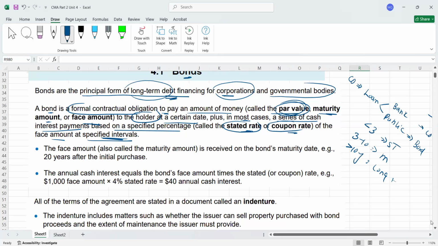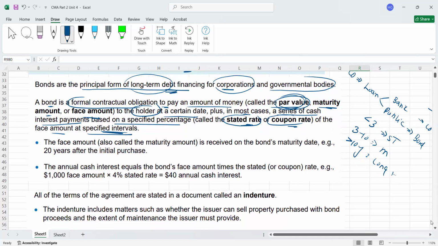Now here you should remember the definition of a bond. In simple words, I can say a bond is an agreement between a borrower and a lender, in which the borrower is agreeing with the lender that he will return their money plus he will pay the interest, up to a certain period of time. That's the definition of a bond. Now the next part: as I told you, whatever interest rate is mentioned on the bond is called the stated rate. That is also called the coupon rate. Please don't mingle these terms. Stated rate and coupon rate are the same thing.